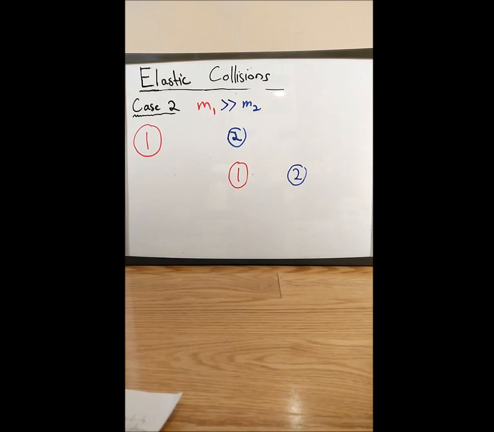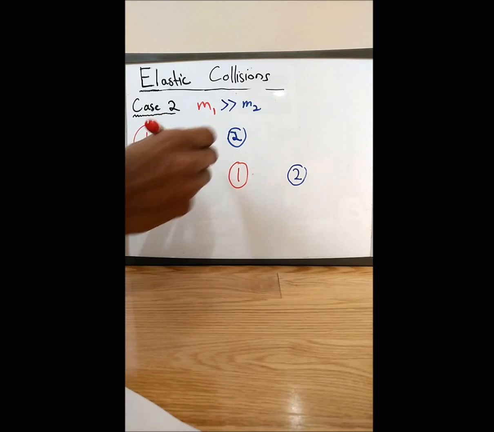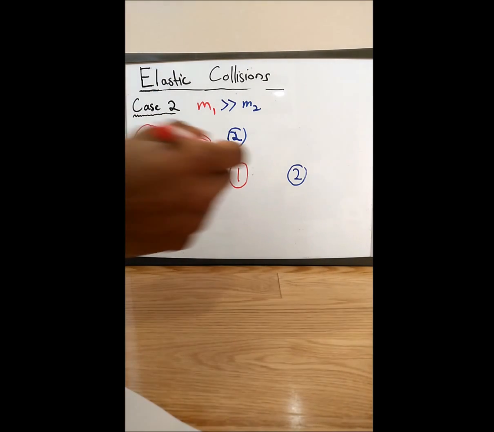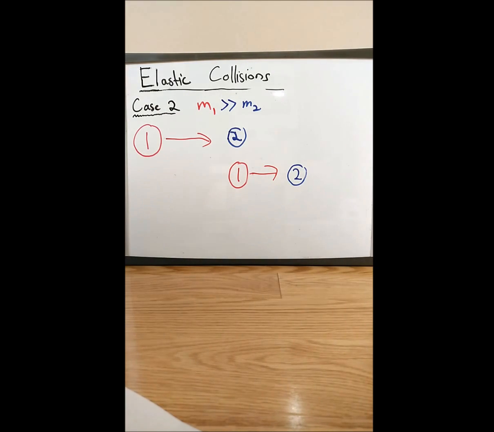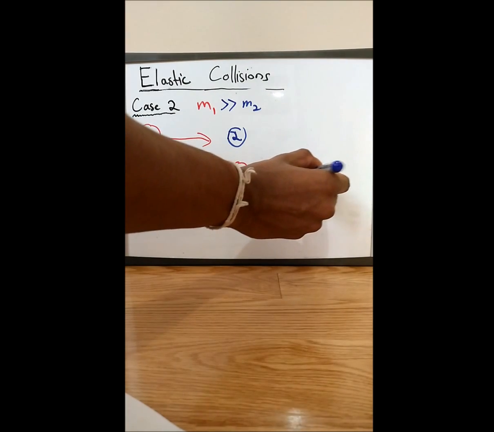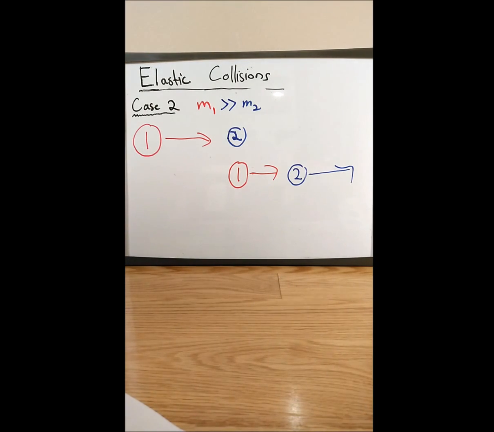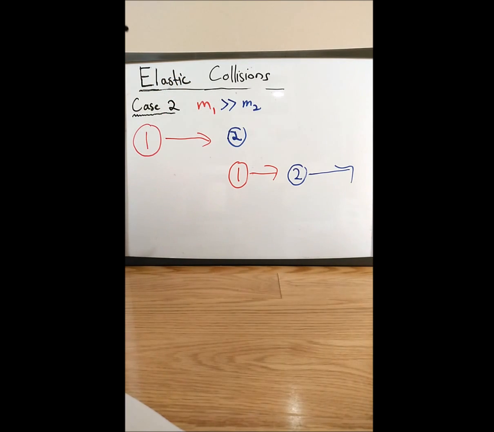So the second case is when mass 1 is much greater than mass 2. When mass 1 comes in at velocity and hits mass 2, which is at rest, mass 1 will still continue on at a slower velocity than this, and then mass 2 will be moving in the same direction as mass 1. And remember, in this case, the energy before the collision is still the same as after the collision.